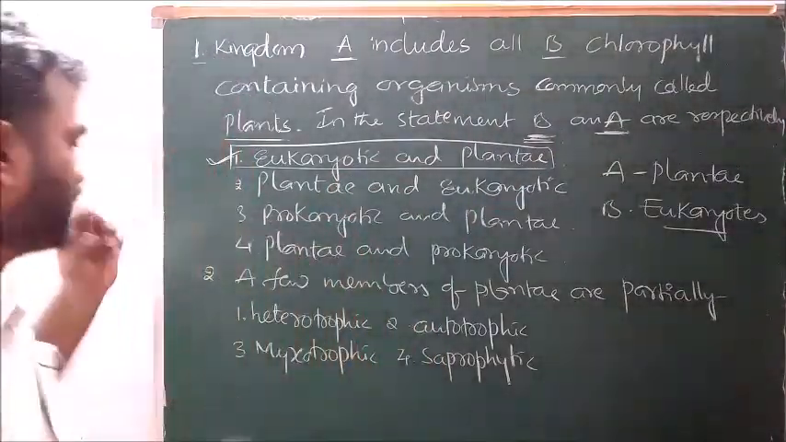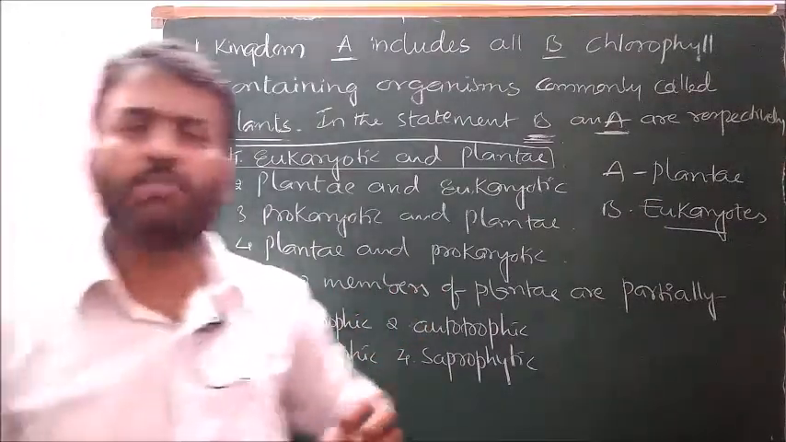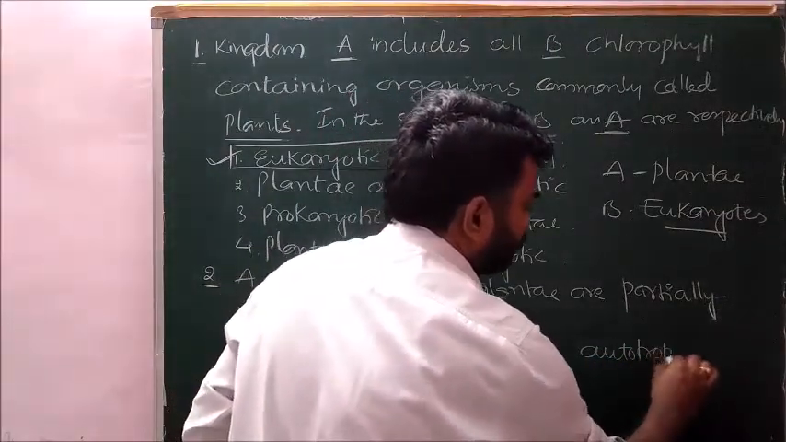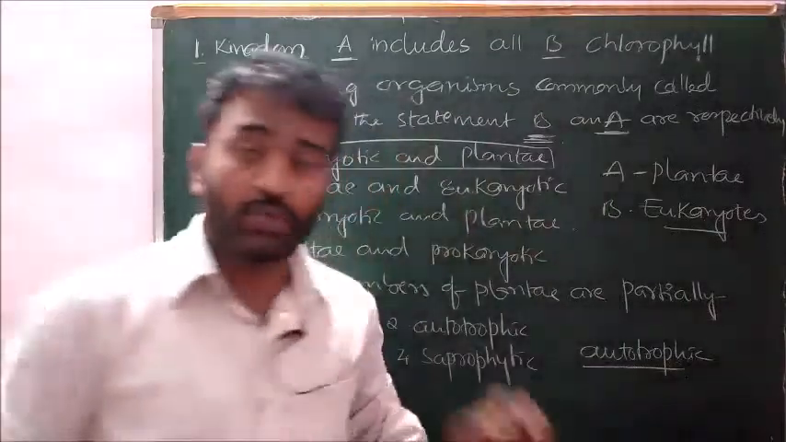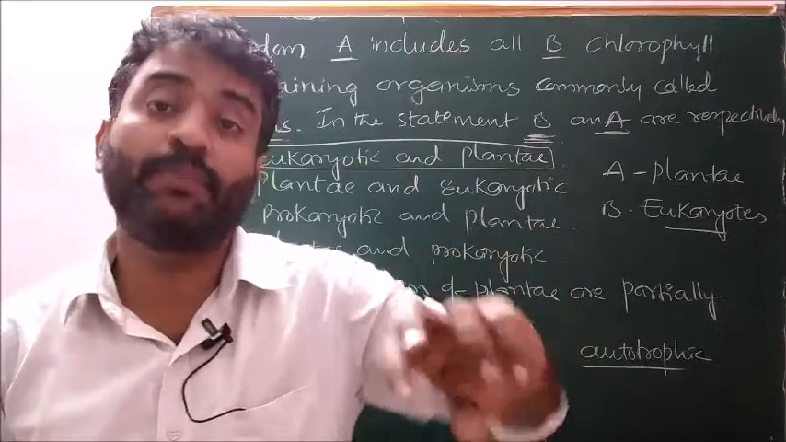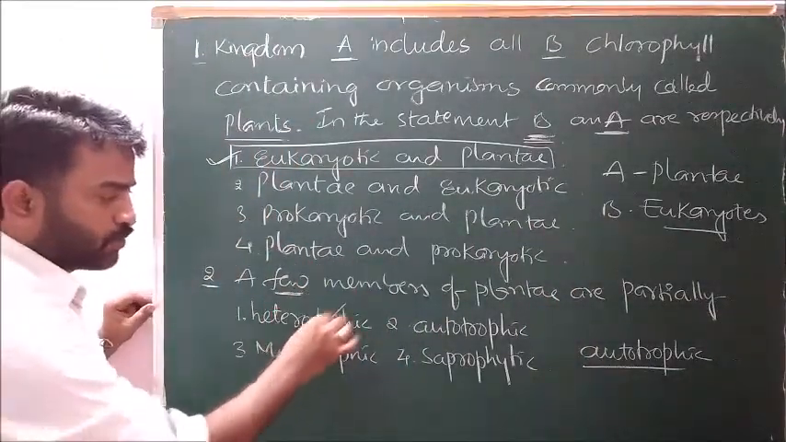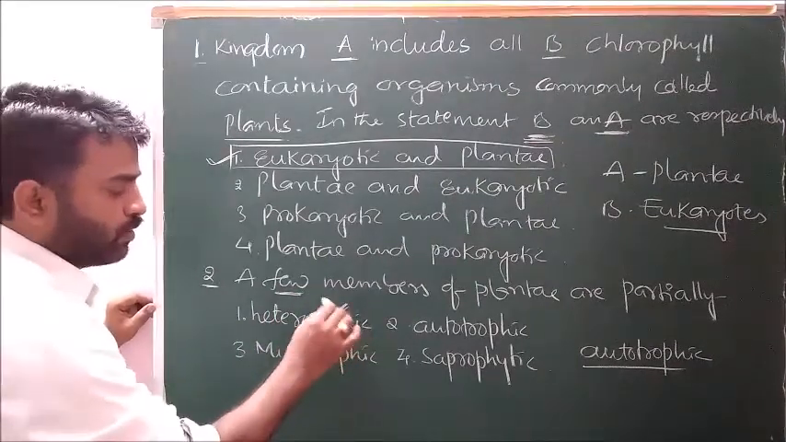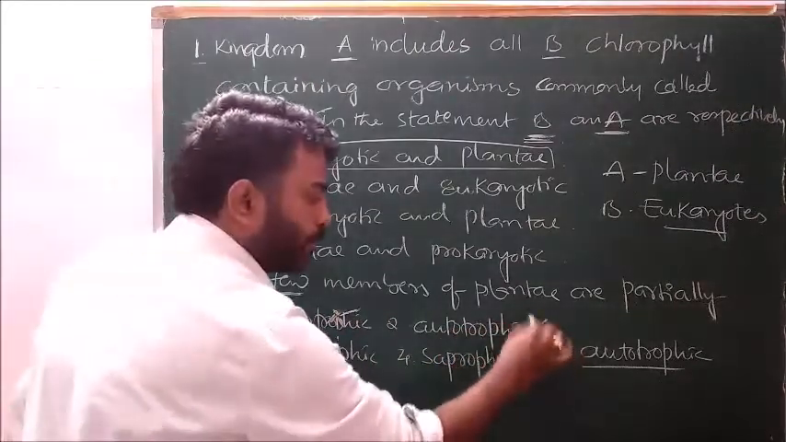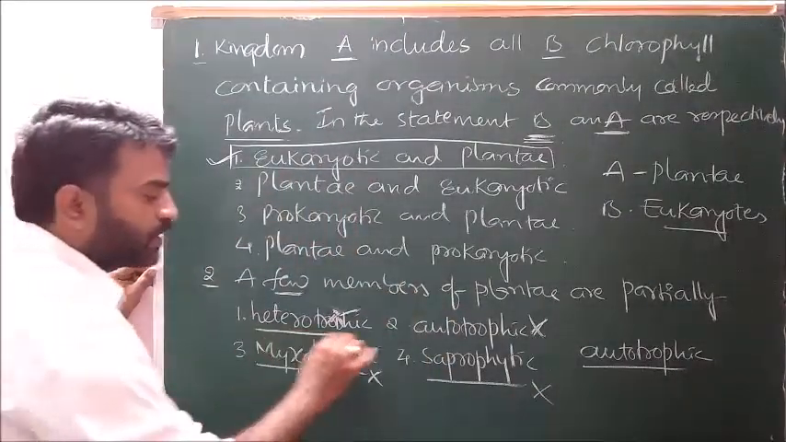Right. Next, question 2. A few members of plant A are partially. Almost members in plant kingdom are autotrophic. Almost members are autotrophic, but very few members are heterotrophic. Some are parasites. So a few members autotrophic, no. Heterotrophic, correct. Autotrophic, no. Mixotrophic, no. Saprophytic, no. Few members are heterotrophic.